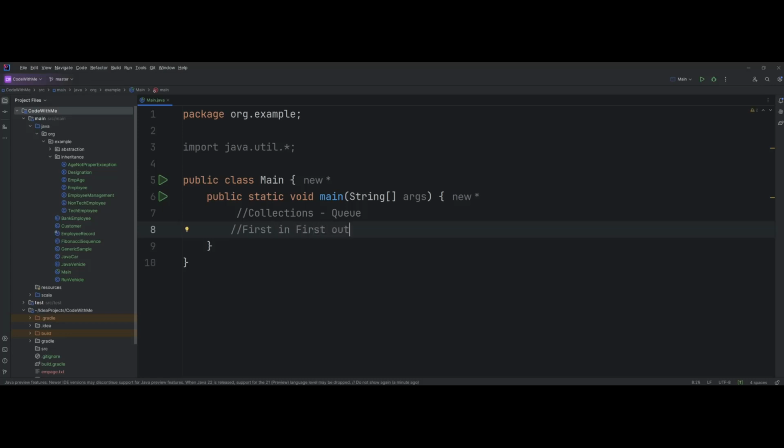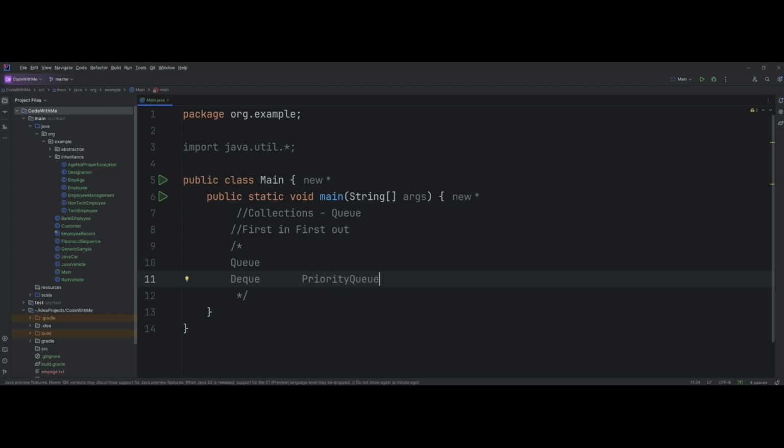Meaning whoever is put in the queue first will be processed first, and any elements that you want to put into the queue will go into the last of the queue. Okay, and any element you try to remove from the queue will be removed from the first of the queue. Now within queue itself you have multiple implementations, like we had for list. So queue is classified into two variants or implementations. One is an interface that extends queue, called Deque, which I have already talked about previously. The other one is called PriorityQueue.